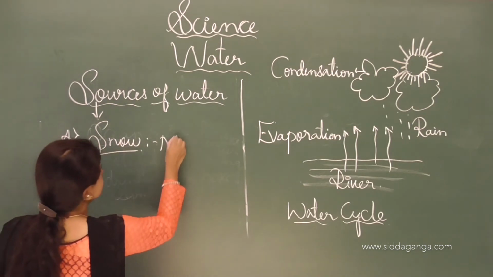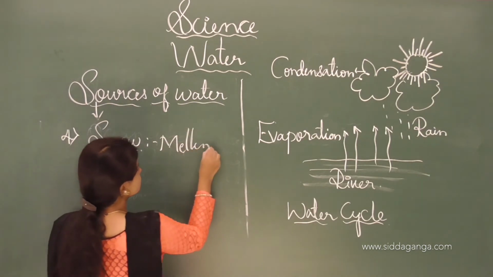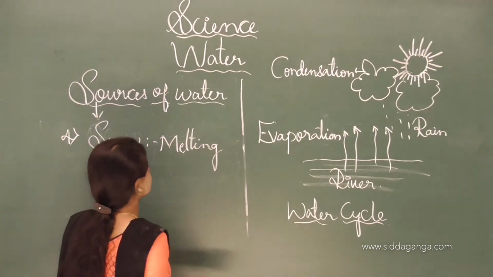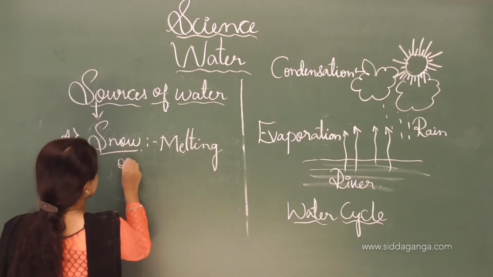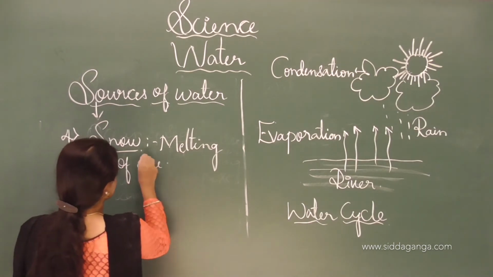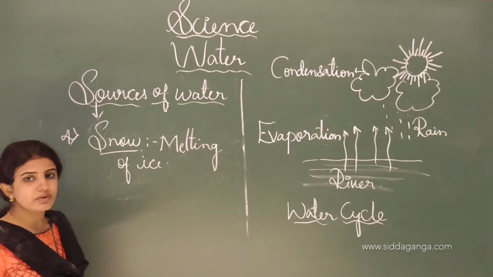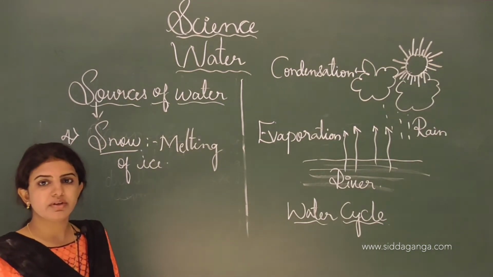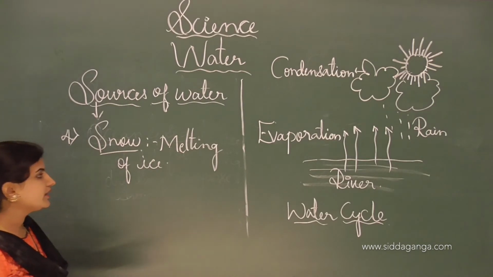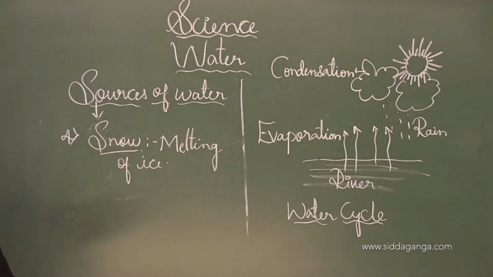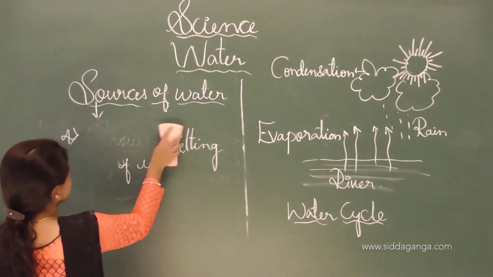Melting of the ice is another source of water where we get the water from. And usually the snow will melt slowly and thereby it forms a source of water. And next one is the rain. The fifth one is the rain.